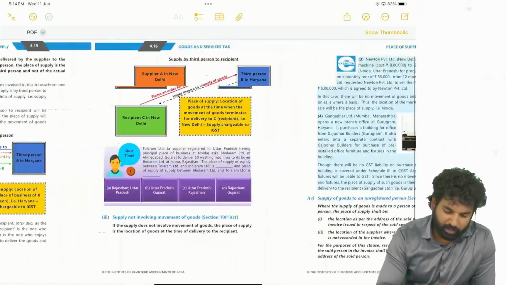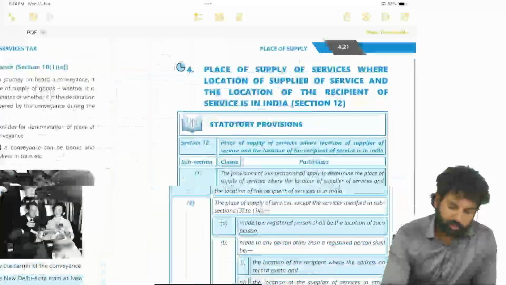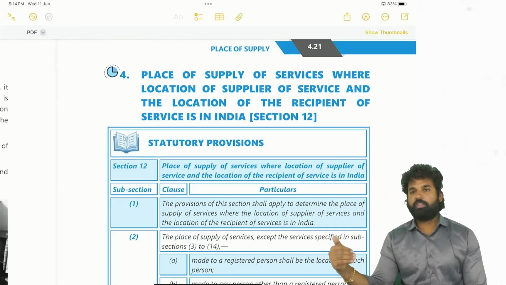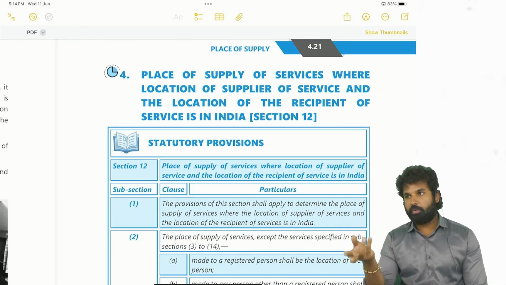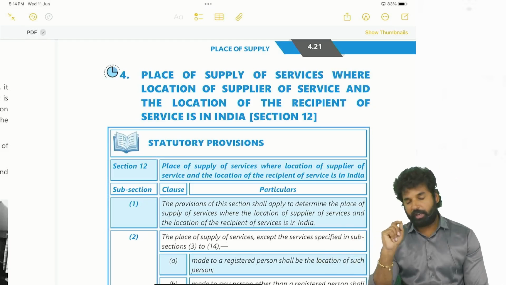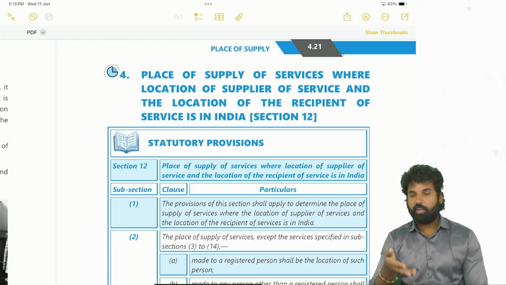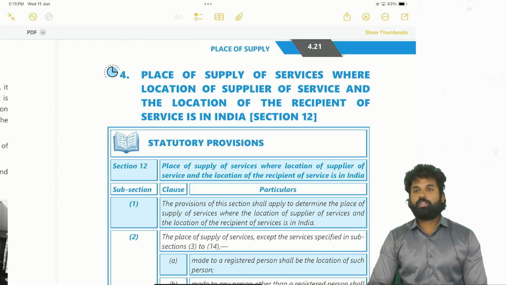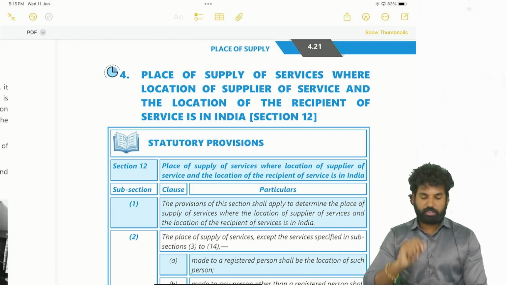Next we have taken up section 12, where we are talking about place of supply of services where the location of the supplier and the location of the recipient both are in India. That means domestic transactions only. The exports and imports we are not talking about. There may be cases where, for example, the immovable property is outside India, but the supplier and recipient are in India; we will determine the place of supply as per section 12 only. That will be within the scope of section 12 only.